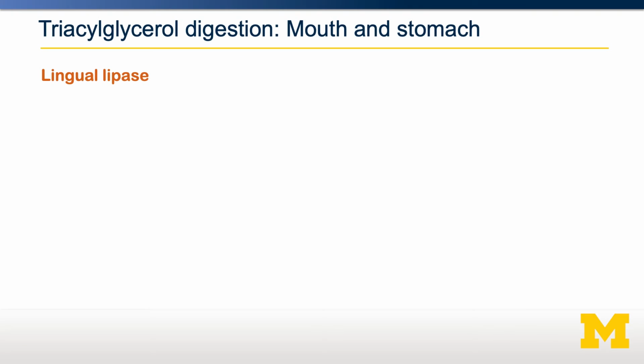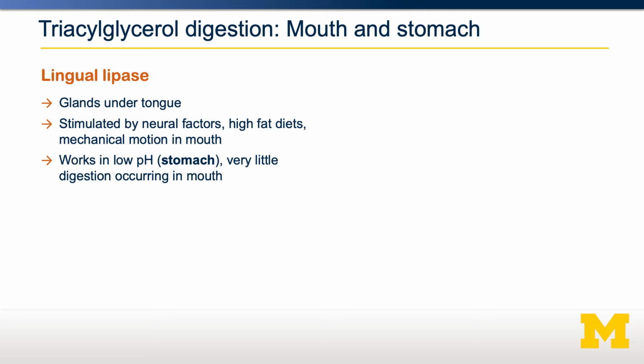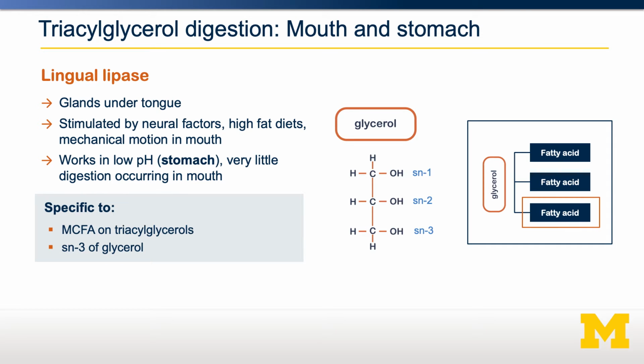The first step of digestion occurs in the mouth. The first enzyme is called lingual lipase. It's secreted by glands underneath our tongue, and it works best actually at low pH. That means that while it's made in your mouth, it doesn't start working until the low pH environment in our stomach. When lingual lipase is active, it has a preference towards medium-chain fatty acids at the SN3 position. That means the number 3 carbon of glycerol. It tends to therefore generate diglycerides and free fatty acids.